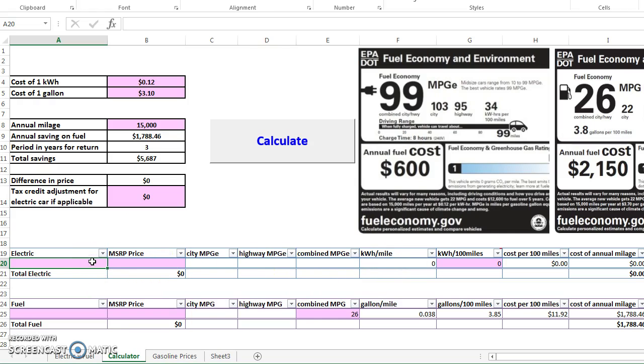And here I'm going to put the same car, Chevy Spark. This is the electric. Of course, here we can enter the price that we just got from the dealer. I'm going to use the one I had before, 25,000, and for the fuel Chevy Spark,